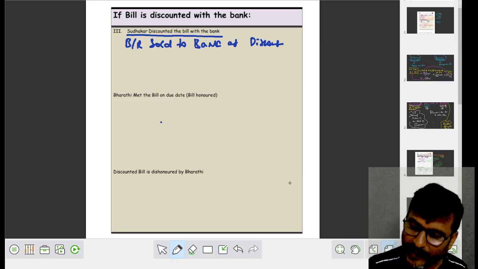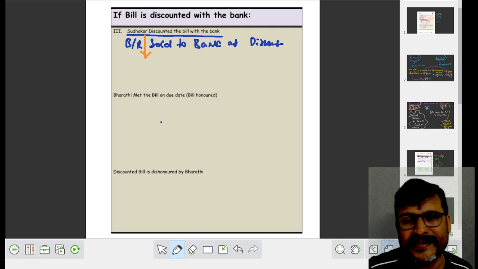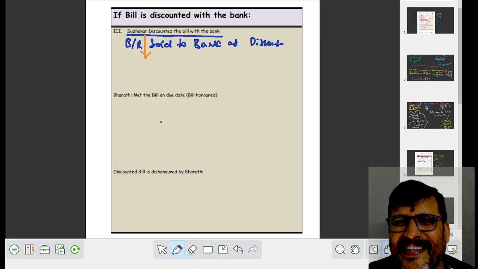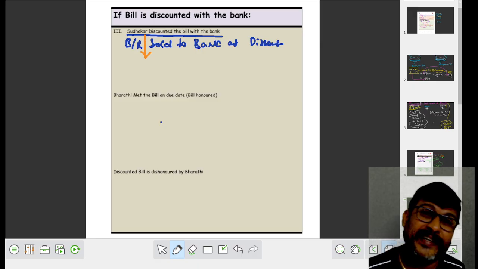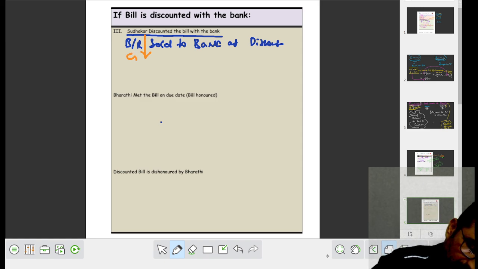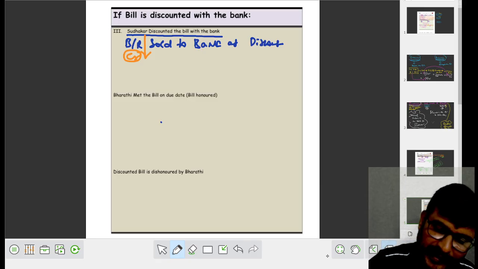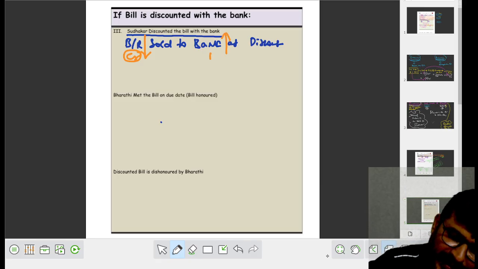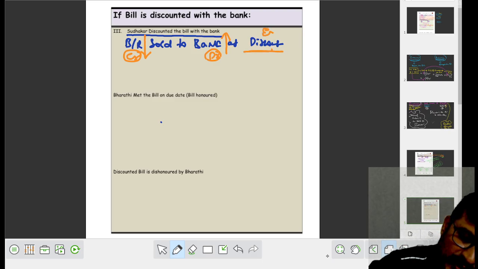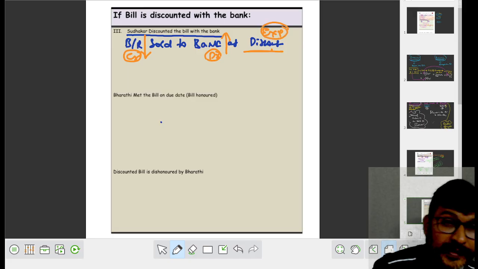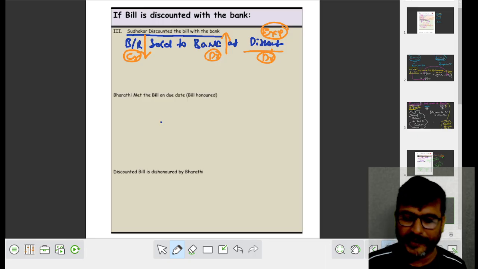What happened? When you sold the bills receivable, your bills receivable decreased. We should not say that it is an income. Since you are selling an asset, your asset decreased, so it is to be credited. Your bank balance increases, so it is to be debited. Discount is an expense to Sudhakar, and expenses are to be debited.